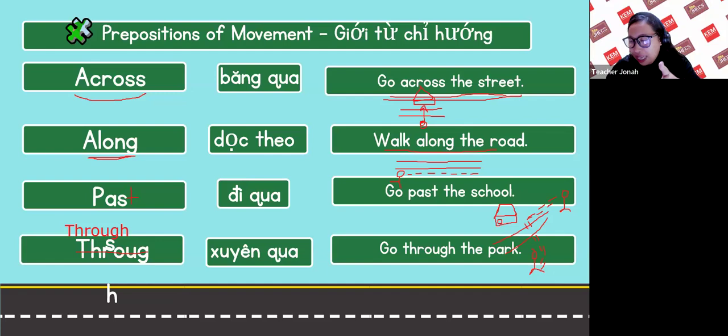So for example, this is past. If through, for example, this is a school, and this is you. You go through the door, and you go here. That is through. Okay, class? So past and then through.